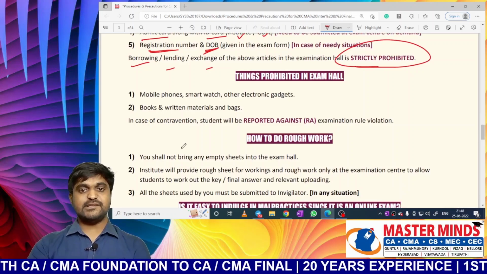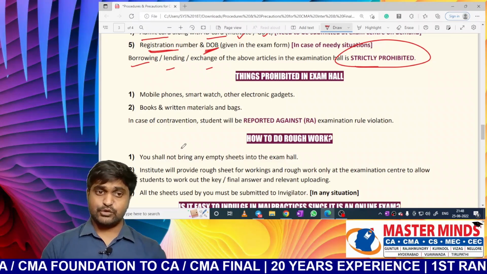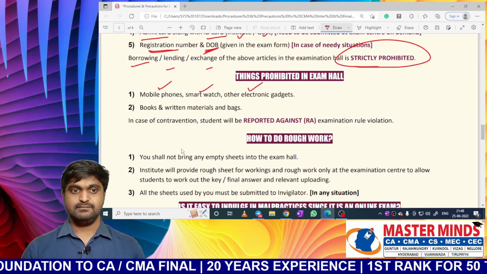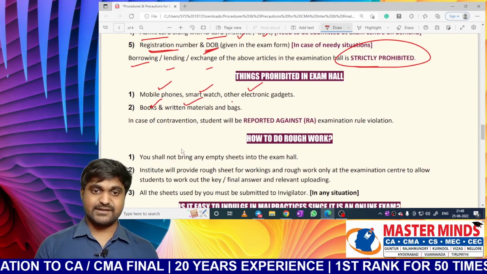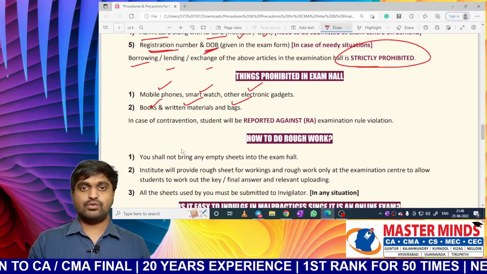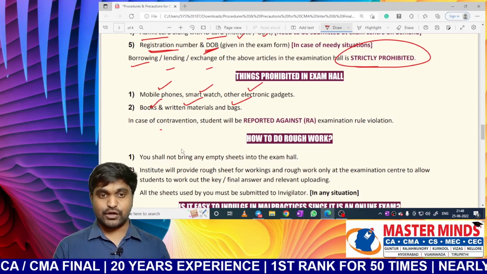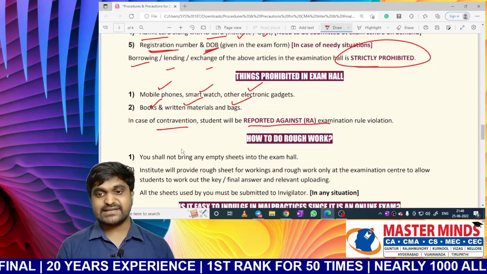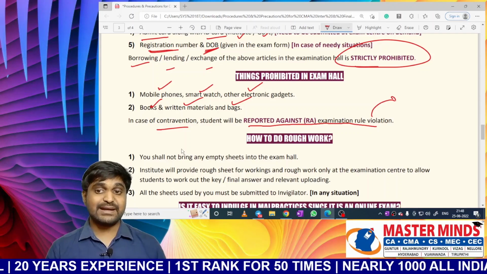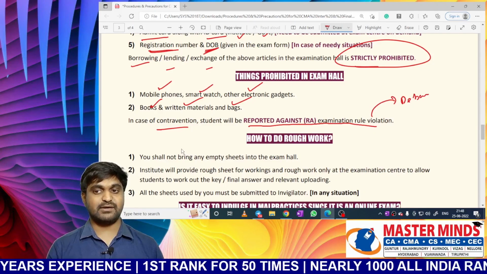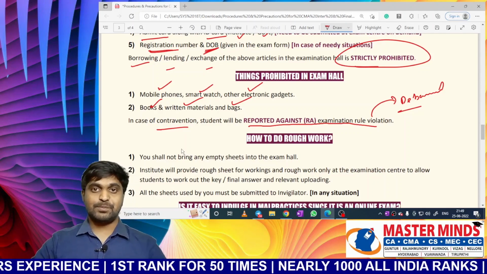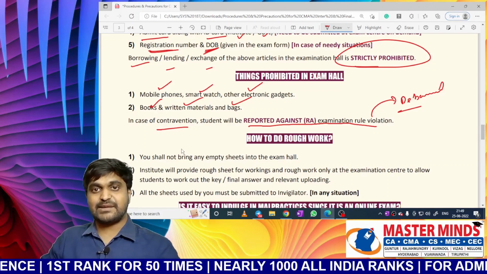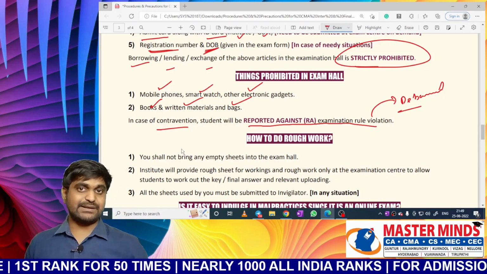Next one, things prohibited in the exam hall. You can't bring any mobile phone, smartwatch, other electronic gadgets, books, written materials, or bags. Nothing will be allowed into the exam hall. In case of contravention, that means if you do not follow this rule, you will be reported for examination rule violation and you may get debarred. So don't bring these items into the exam hall. If you have these items, please keep them outside the exam hall.